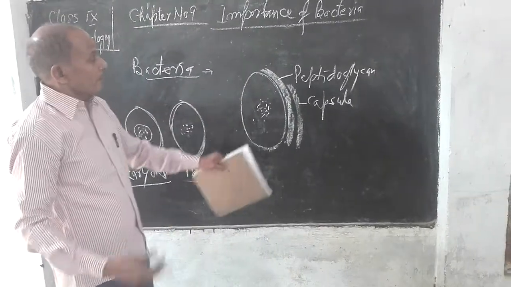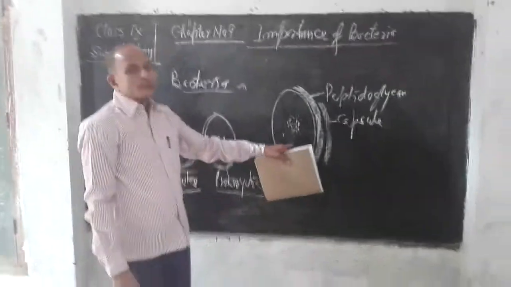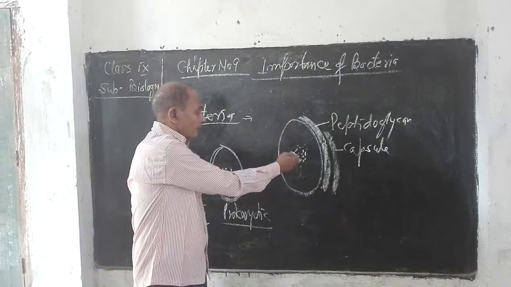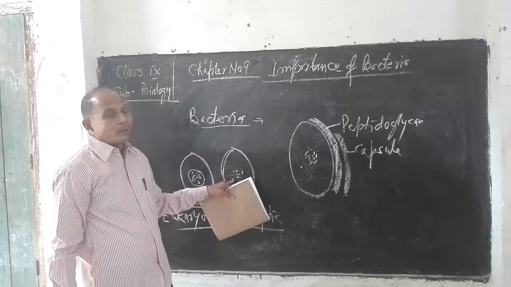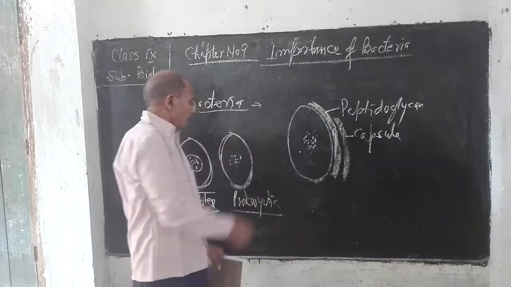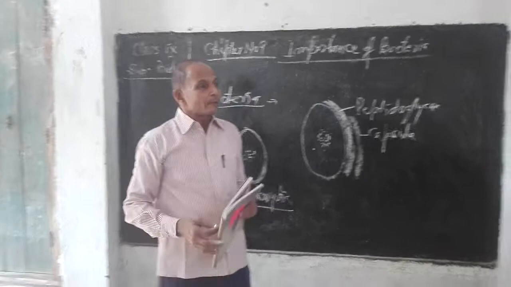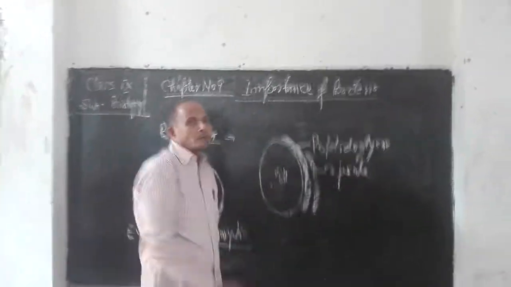So in case of bacteria, what is the structure of bacteria? Bacteria is a single cell structure which contains cytoplasm, and in this cytoplasm the nucleus which is present is not surrounded by a nuclear membrane. So we can say bacteria are prokaryotic in nature. This bacteria is perfectly a plant, so it will be surrounded by a cell wall.